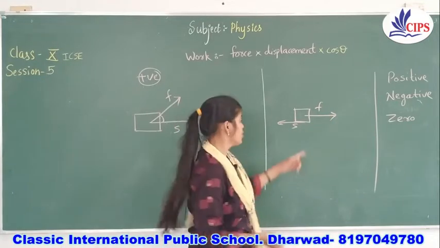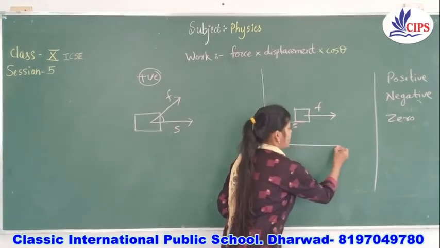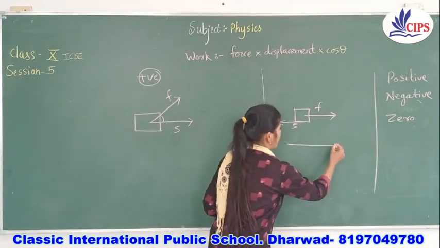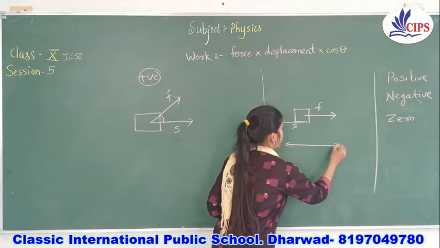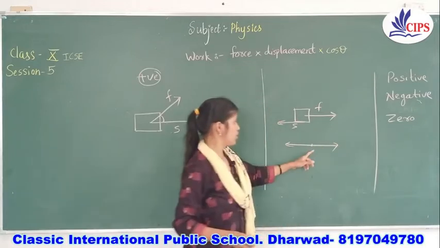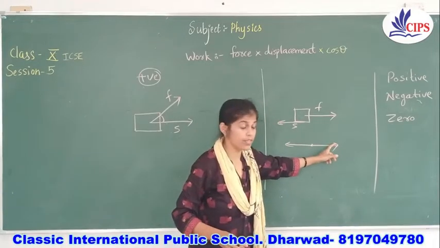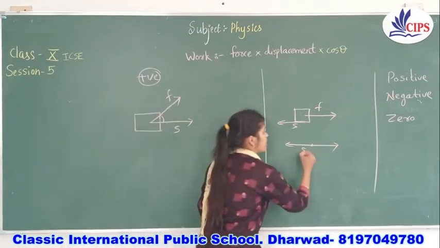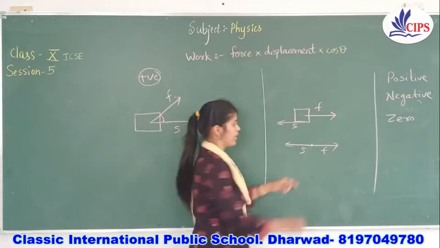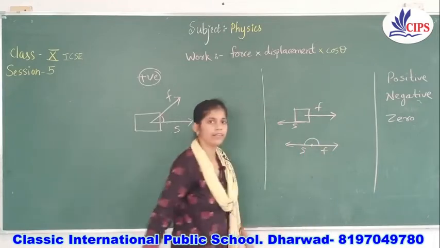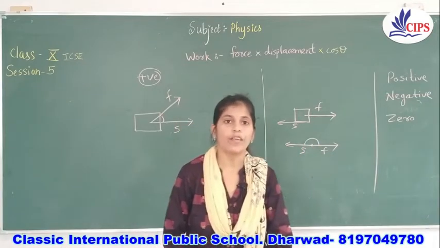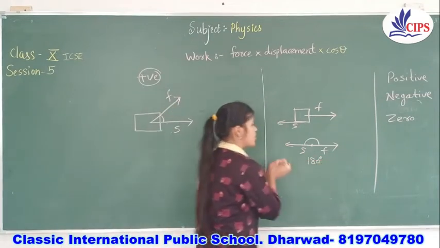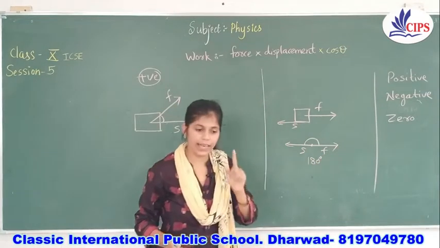In that case, if you try to make a geometrical diagram mathematically, you will get it like this. Here is the object. This is the direction of force, and this direction is moving back. It is displacement, and it is force. In that case, what will be the angle between them? That will always be 180 degree, half circle, right? Straight line, always 180 degree.